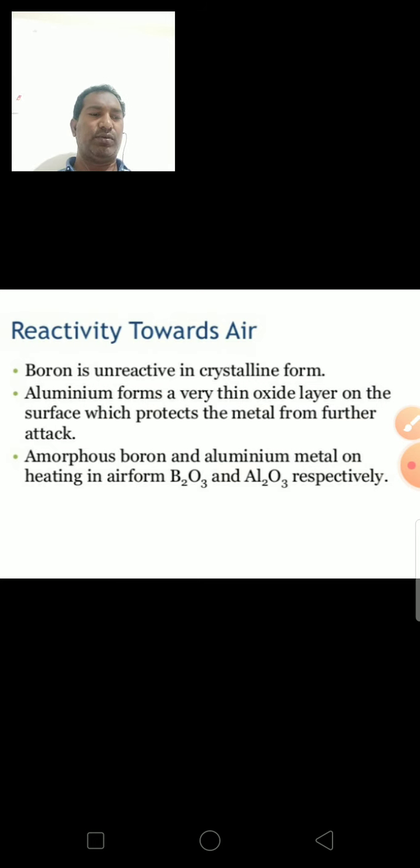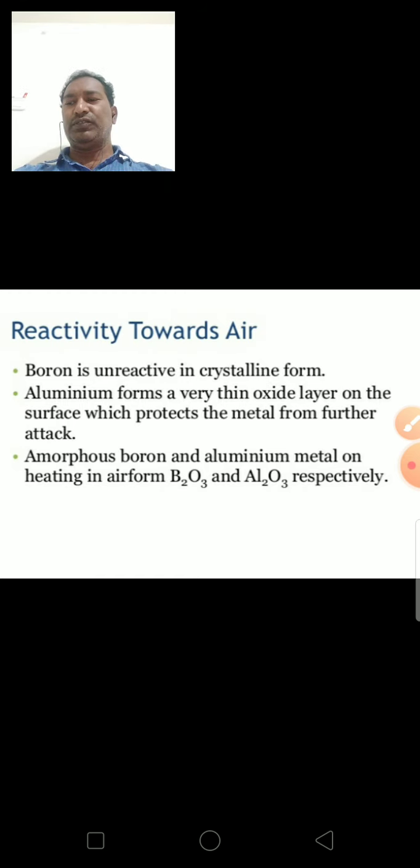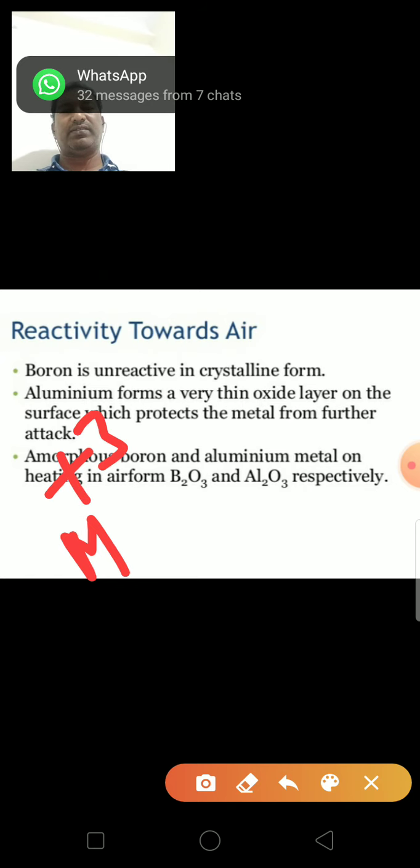Electropositive character: the electropositive or metallic nature of the elements increases from boron to aluminum, then decreases from aluminum to thallium. This is also shown by their standard electropotential for the reaction. See here, M+3, these are all in the +3 oxidation state.